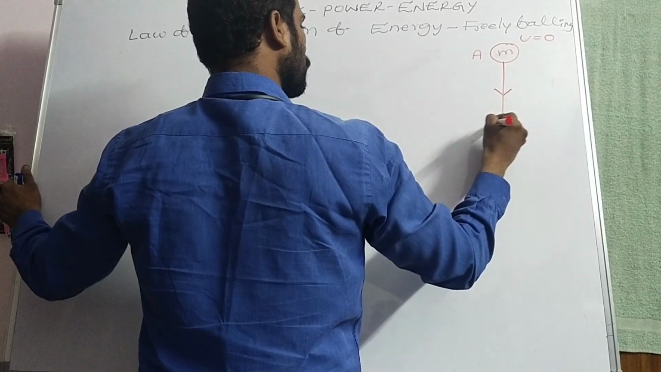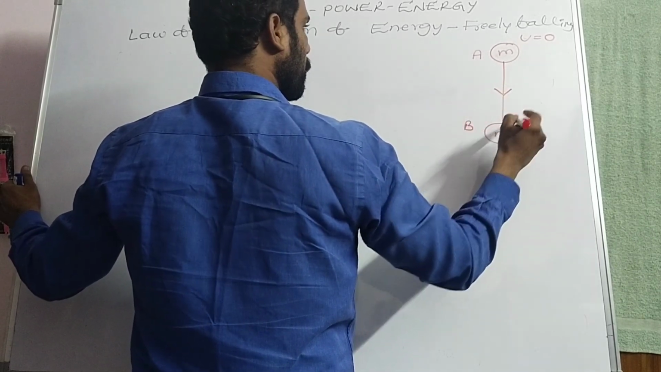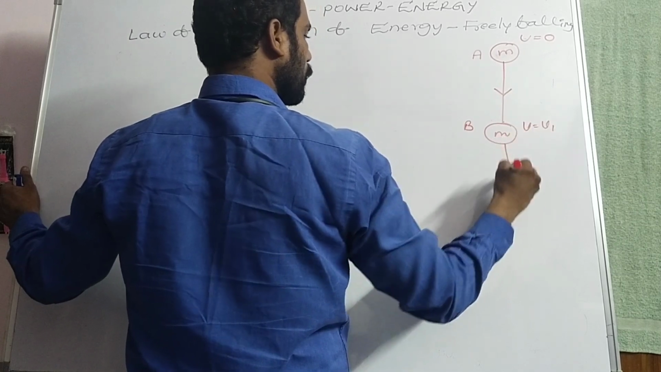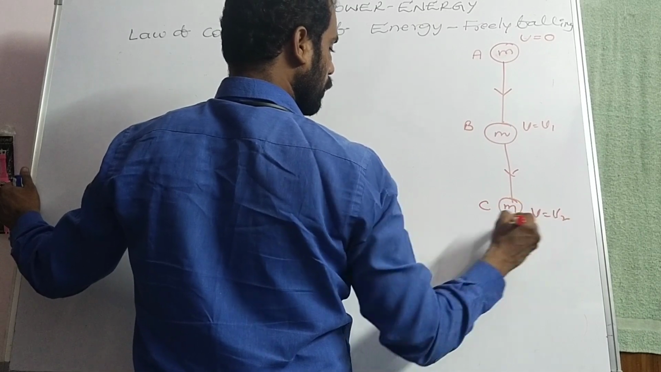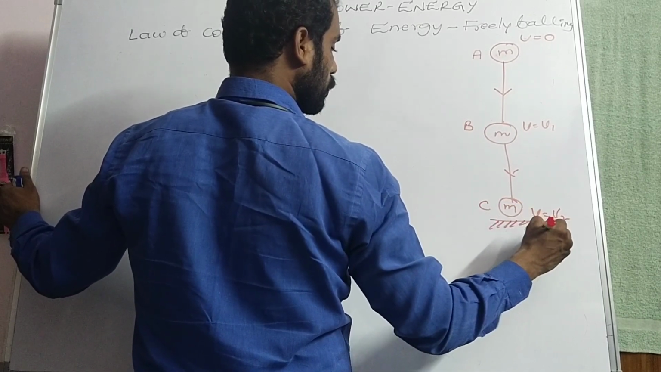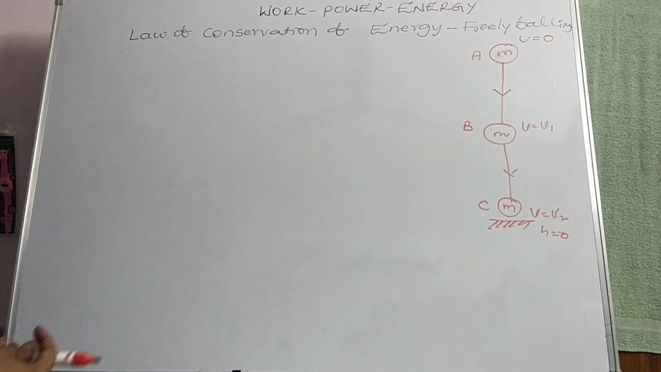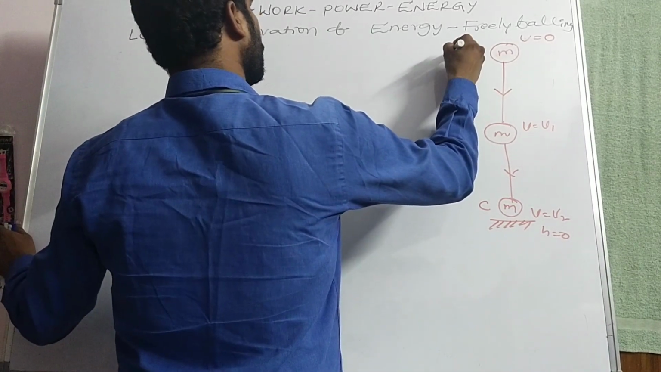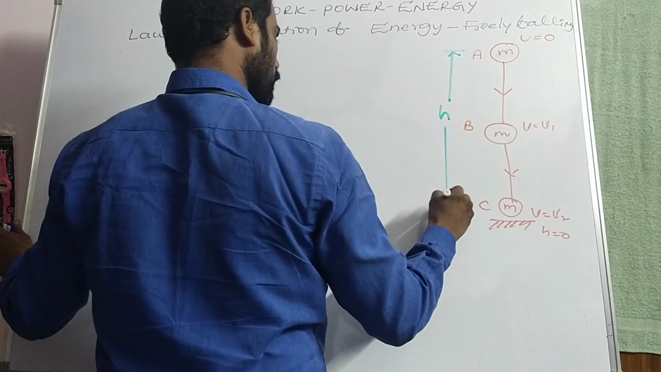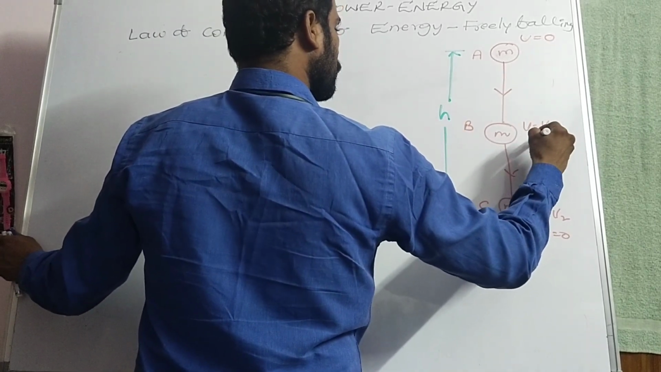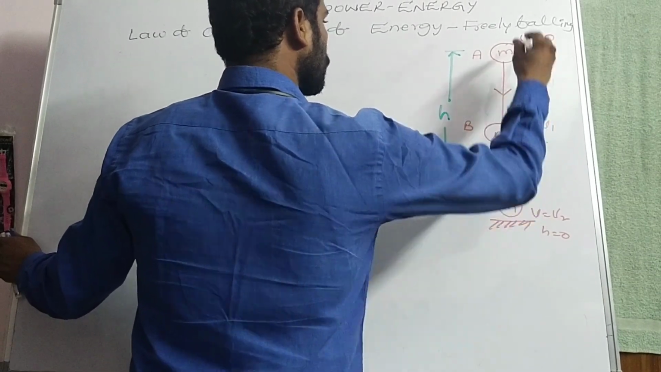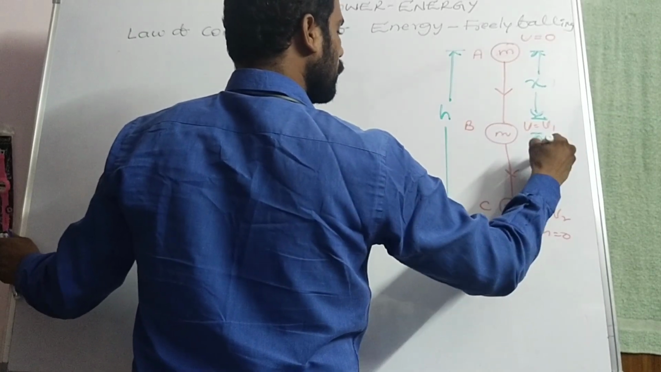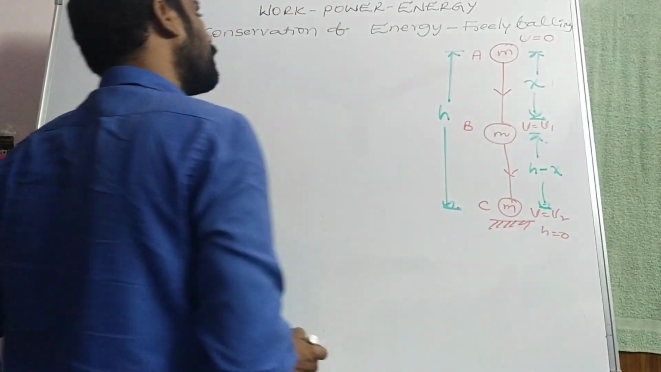Now at point B, it attains certain velocity. Consider v is equal to v1, and here we have point C, v is equal to v2. It just touches the ground, of course, height h is equal to 0. At point C, the body just touches the ground, and we are considering that the body is dropped from certain height h. Let us consider the distance travelled by the body from A to B is some x. Hence, the distance between B and C will be h minus x.